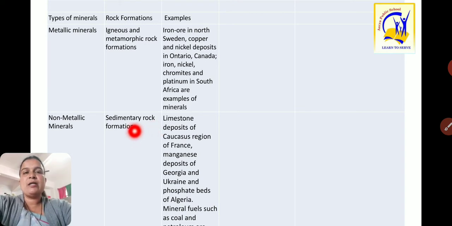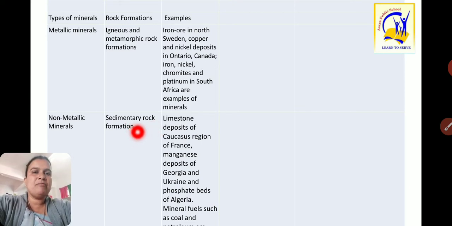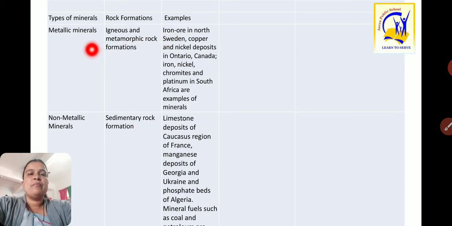Sedimentary rock, we know, is broken rock particles which get stored and then compressed, and due to that sedimentary rock gets formed, and within this sedimentary rock we can find non-metallic minerals. In igneous rocks, metallic minerals, especially iron ore in North Sweden, copper and nickel deposits in Ontario, Canada, iron, nickel, chromite and platinum in South Africa are examples of these